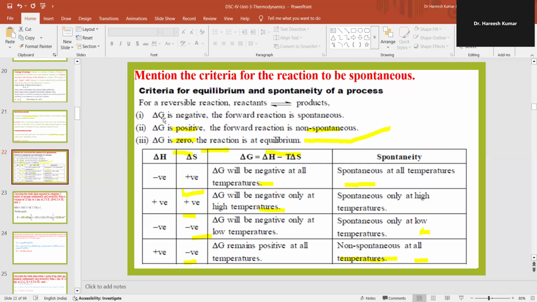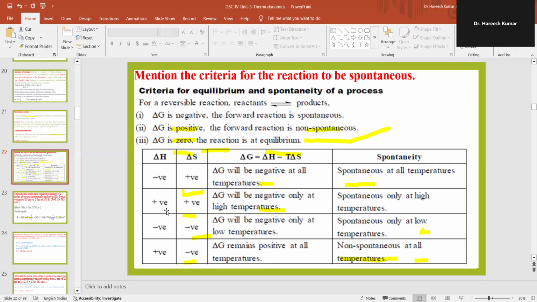Delta G positive means the forward reaction is non-spontaneous. Change in free energy delta G is 0 means the reaction is at equilibrium. Suppose delta H is negative and delta S is positive, then delta G will be negative at all temperatures, so it's spontaneous at all temperatures.